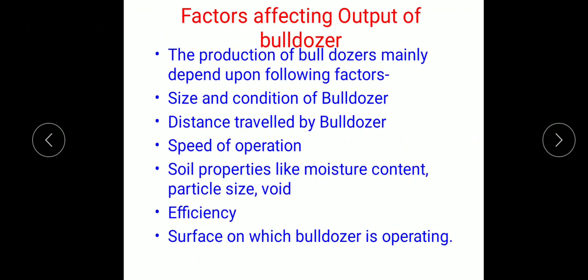Efficiency is also a governing factor, and if the dozer is in good mechanical condition, in that case the efficiency obtained will be good. And the last factor is the surface on which the bulldozer is operating. If it is a hard surface, then the output obtained will be less, and for soft surfaces the output will be more. So these are the various governing factors which affect the output of a bulldozer.